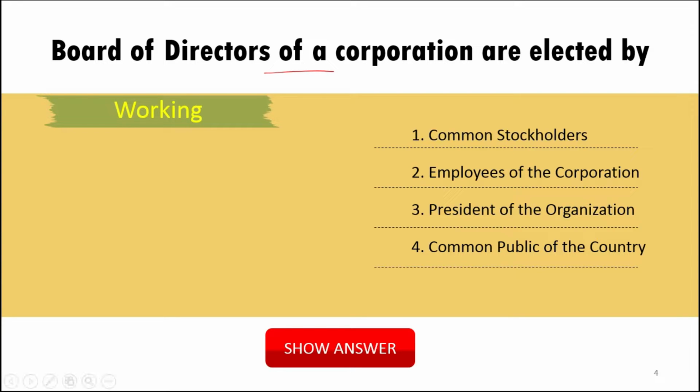So this is the power, and because of that the board of directors are elected. So it is elected by common stockholders, not by employees, not by the president of the organization, not by the common public.